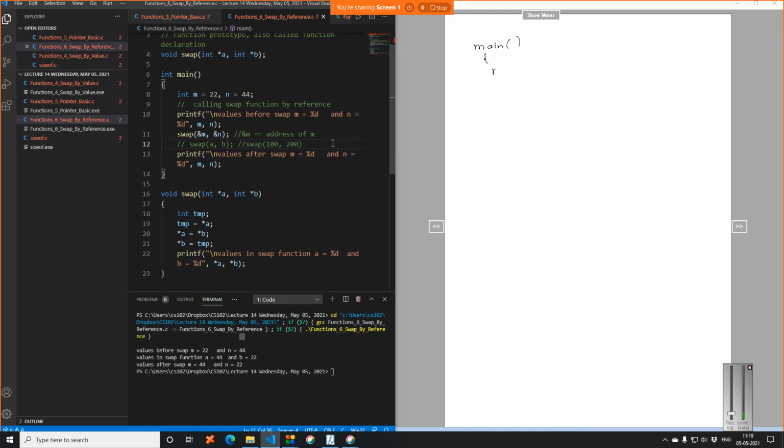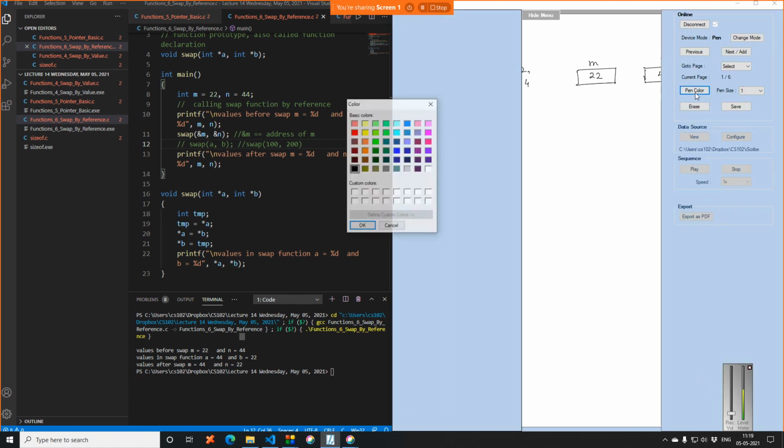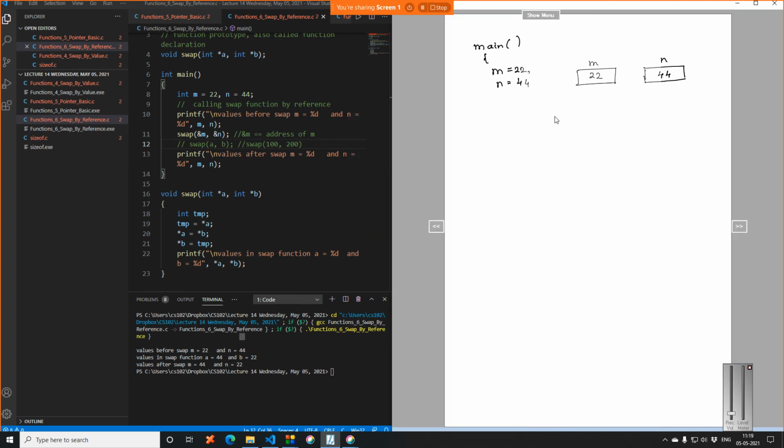In the main, I am defining m is equal to 22 and n is equal to 44. So in our standard memory representation, we have m and n. m will have a value of 22, n will have a value of 44. Just for understanding, let us assume these are stored at some particular memory locations, and let us keep those locations as 1000 and 2000, right?